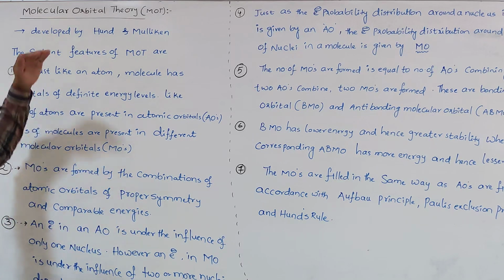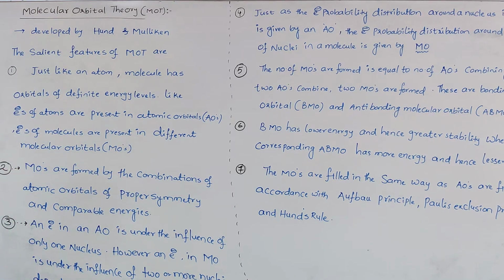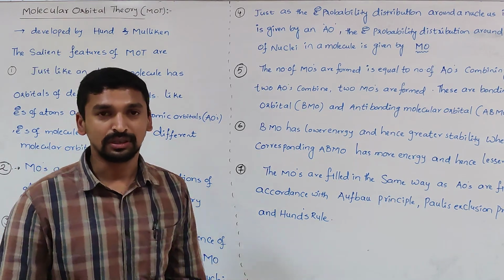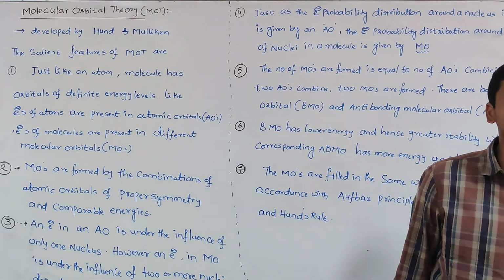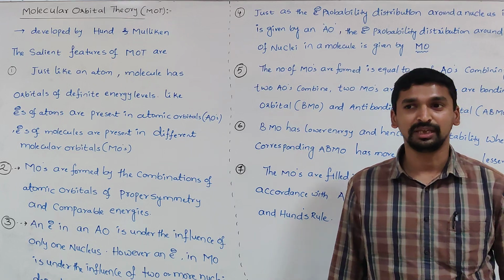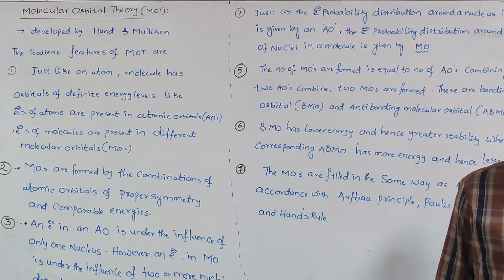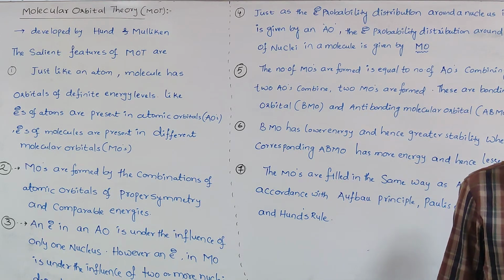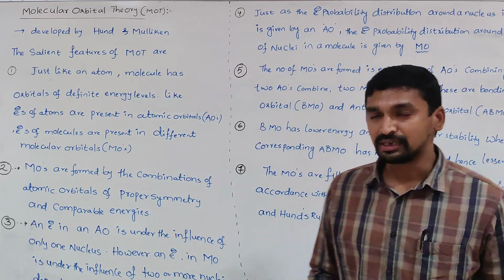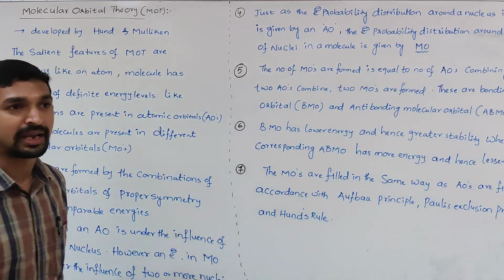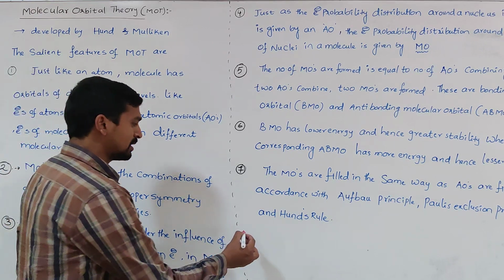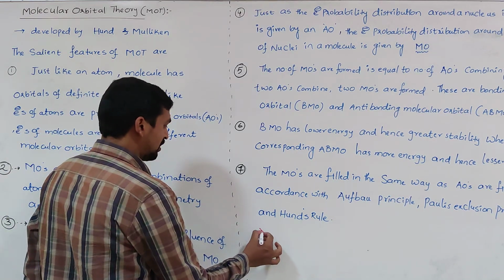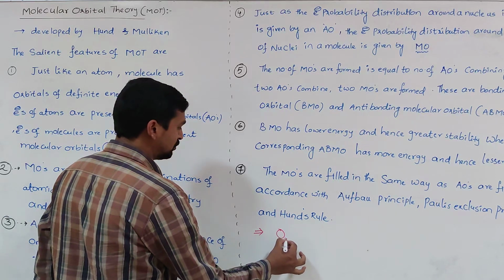So what was the need to discuss this molecular orbital theory? The valence bond theory can explain how bond formation takes place by the overlapping of atomic orbitals, and it does not explain any magnetic property of molecules. For example, an oxygen molecule, O2 molecule.